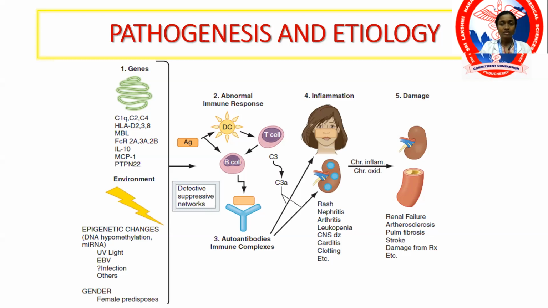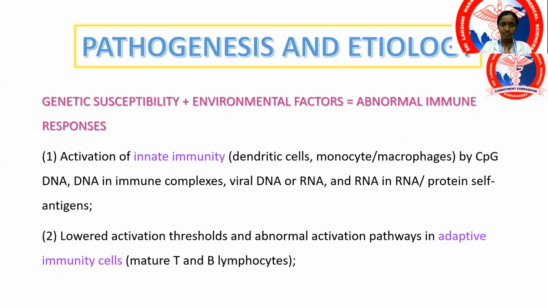So systemic lupus erythematosus, as the name suggests, is systemic. Multiple organs are going to be affected, and therefore varied clinical manifestations are seen in this disorder. Basically, there is a genetic susceptibility clubbed with environmental factors that trigger an abnormal immune response. The abnormal immune response consists of activation of innate immunity. The innate immune cells, that is your dendritic cells, the macrophages or the monocytes, get triggered either because of the DNA in the immune complexes or the viral DNA or RNA.